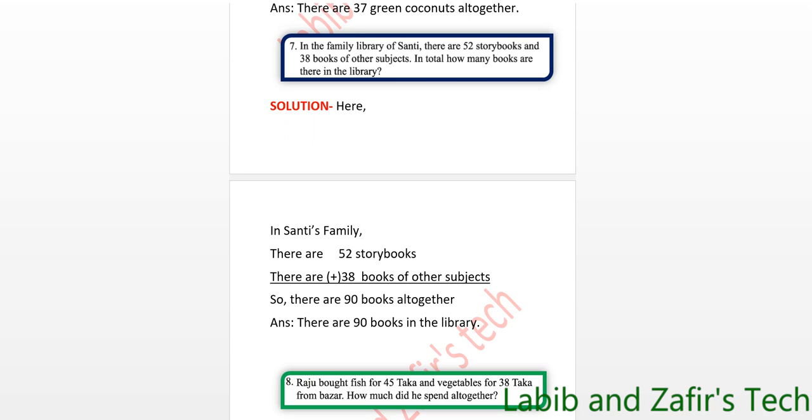This is another one. In the family library of Shanti, there are 52 story books and 38 books of other subjects. In total, how many books are there in the library?